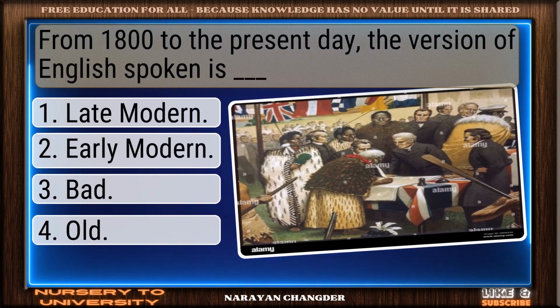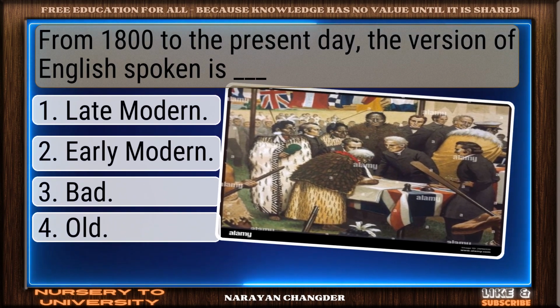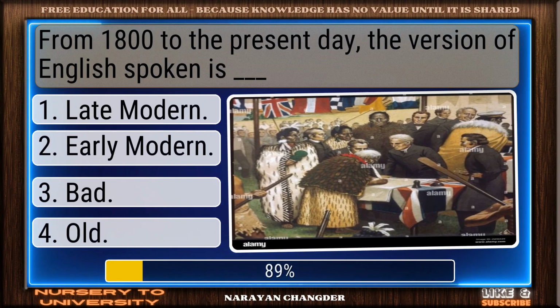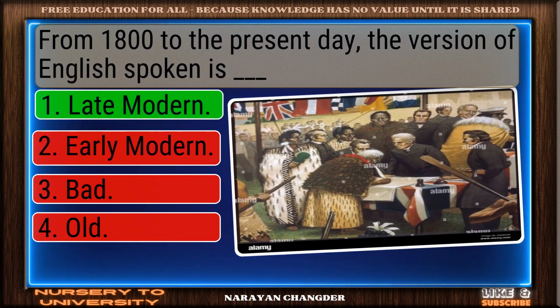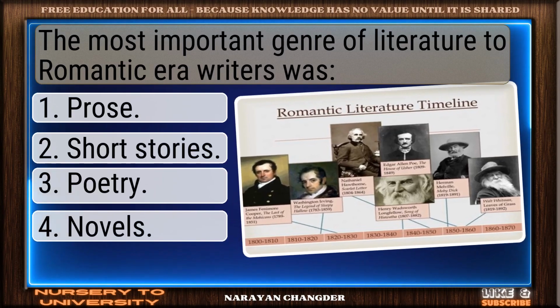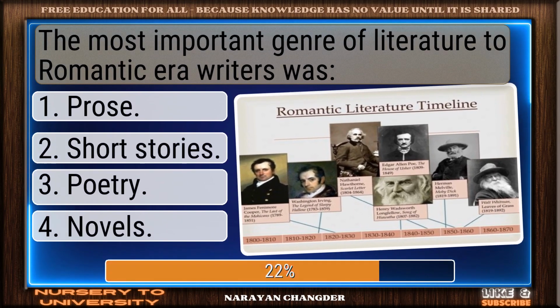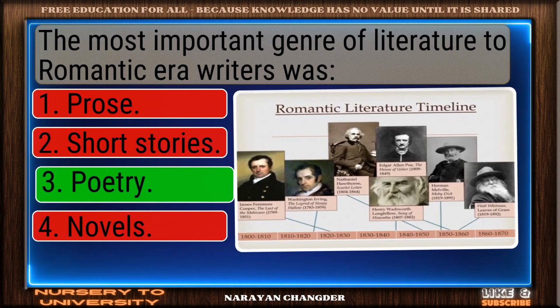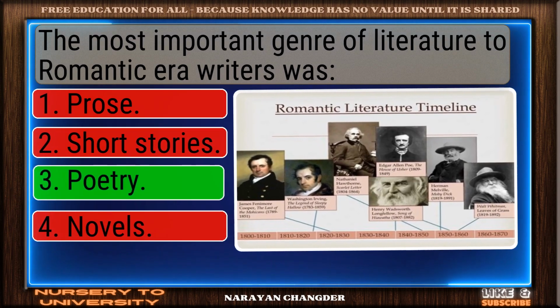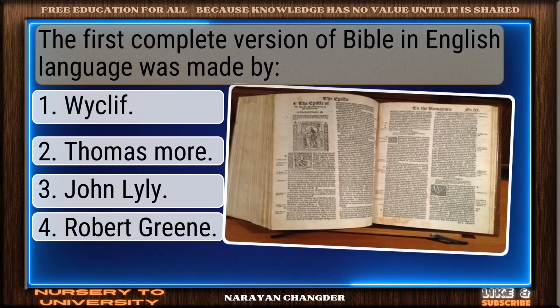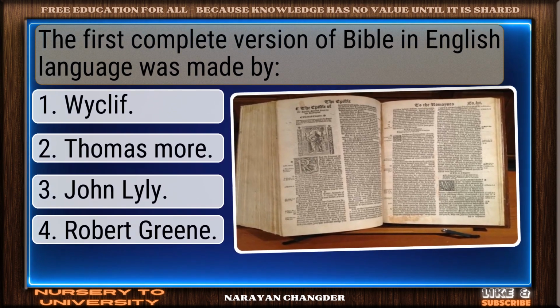From 1800 to the present day, the version of English spoken is dash. Nice selection. Late modern is correct. The most important genre of literature to Romantic era writers was? Correct. Poetry is spot on. The first complete version of the Bible in the English language was made by?